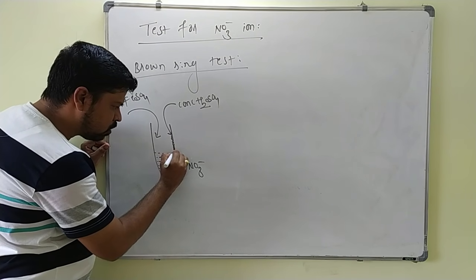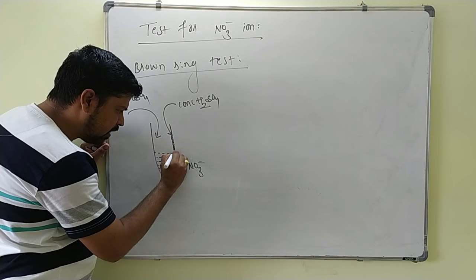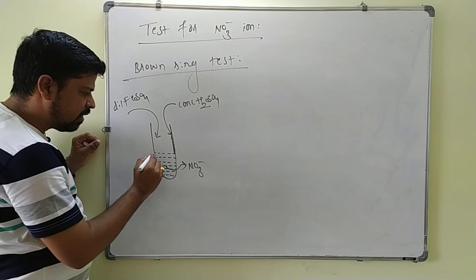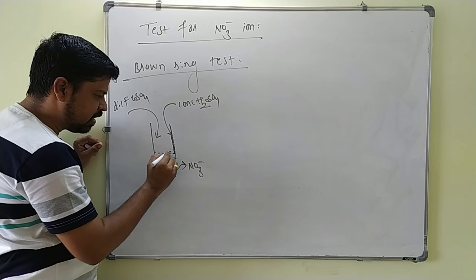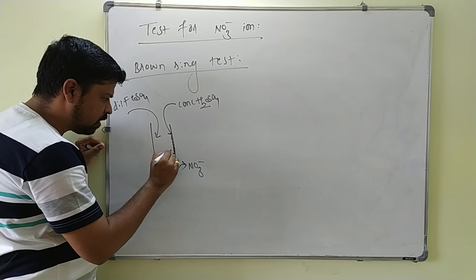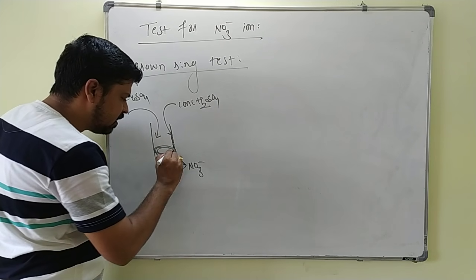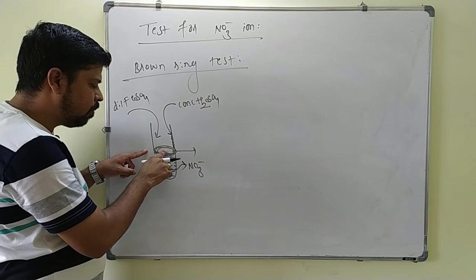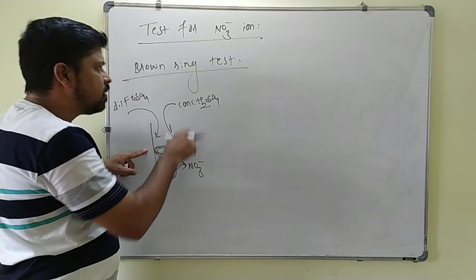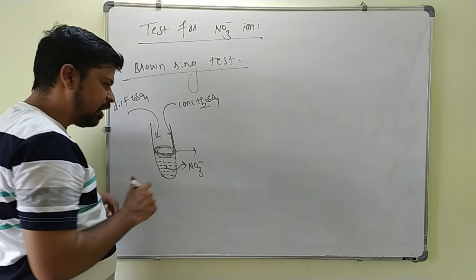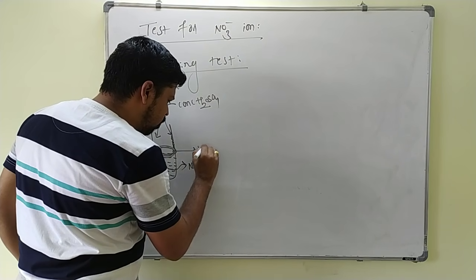Once the H2SO4 drop touches the surface, at the junction of the H2SO4 and solution layers, there is a formation of a brown ring. You will get a brown ring like this. So if there is a formation of the brown ring like this, it confirms the presence of a nitrate ion here. There is a formation of a brown ring.